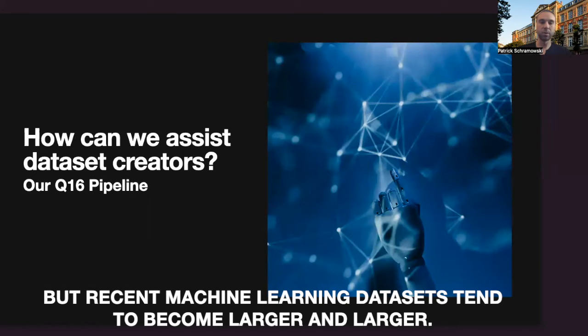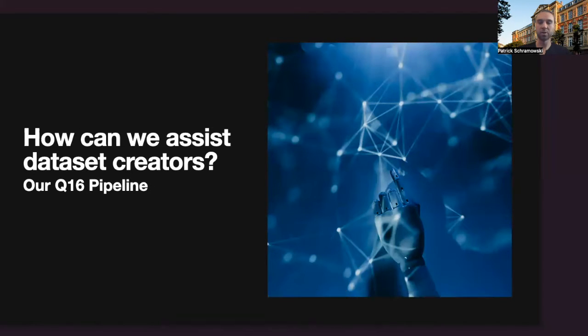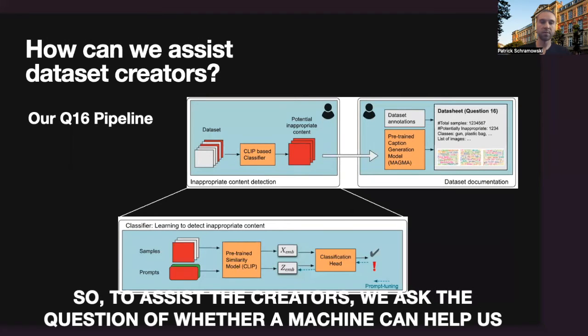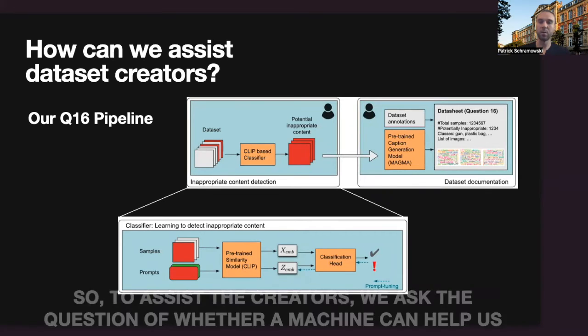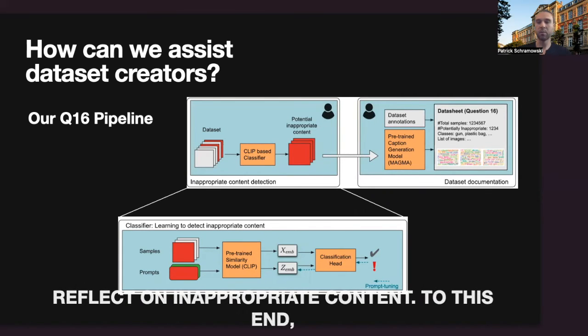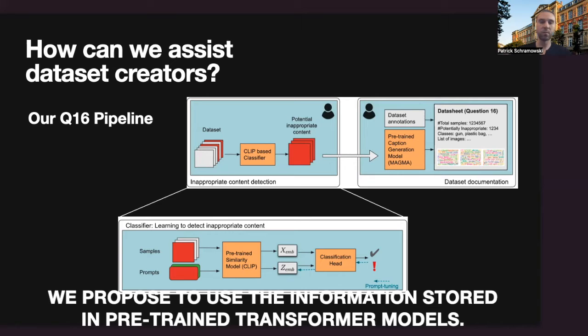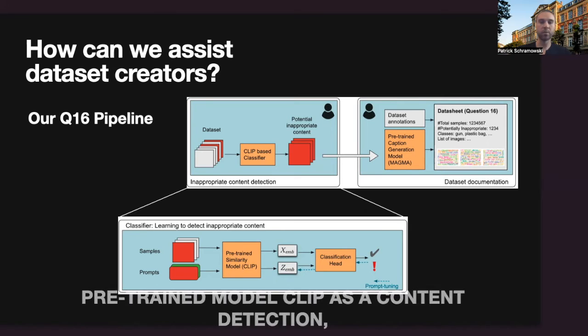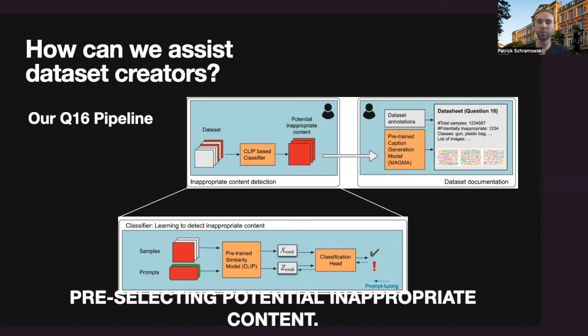But recent machine learning datasets tend to become larger and larger. In turn, complete manual documentation becomes unfeasible. So to assist creators, we ask the question of whether a machine can help us reflect on inappropriate content. To this end, we propose to use the information stored in pre-trained transformer models. Our approach consists of two parts. In the first step, we make use of the pre-trained model CLIP as a content detector, pre-selecting potential inappropriate content.